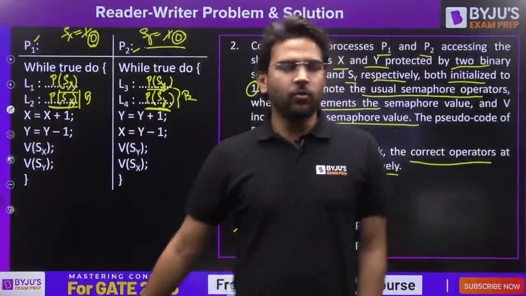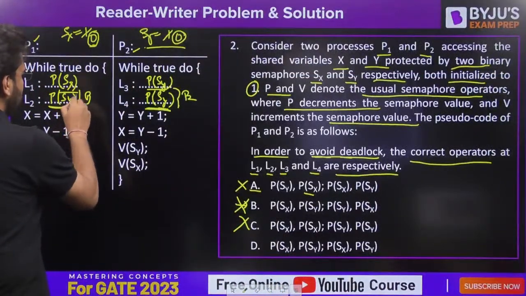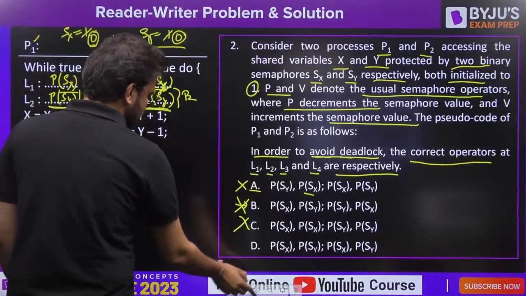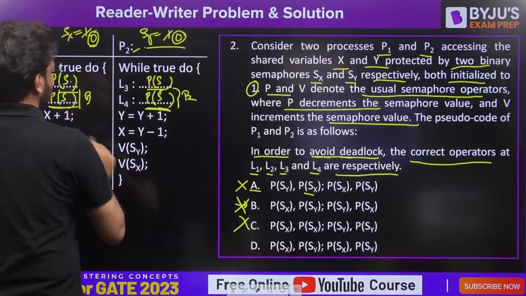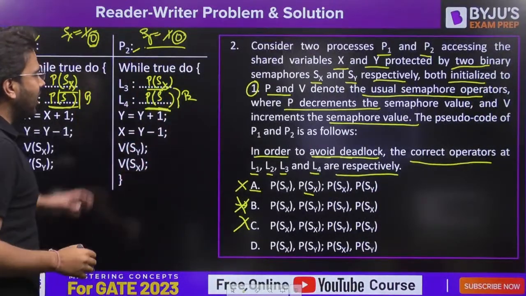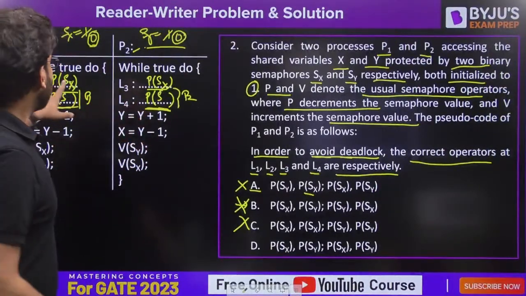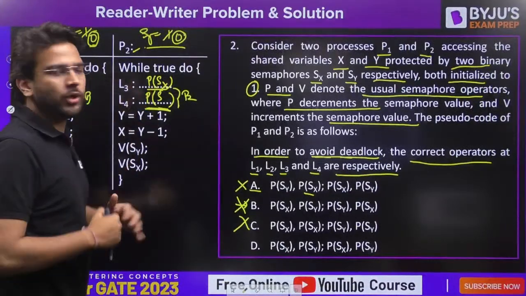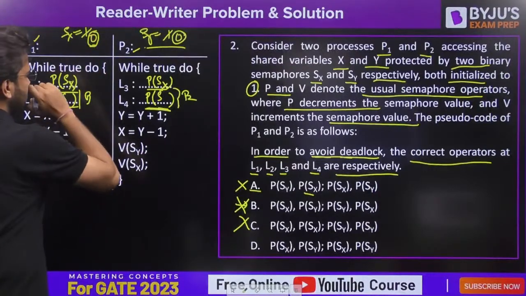Now, what about option D? P of Sx, P of Sy, P of Sy, and here you have P of Sx. This is correct. Why? Because both processes are first decrementing the value of the Sx semaphore. So either P1 is going to decrement it first or P2 is going to decrement it first. Let's say P1 decremented. So it will make it 0, fine.